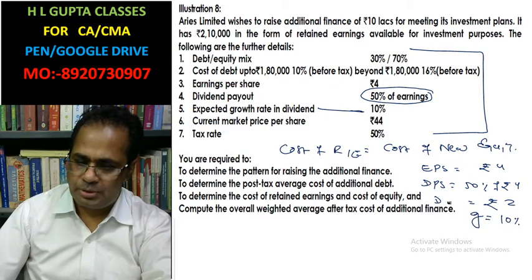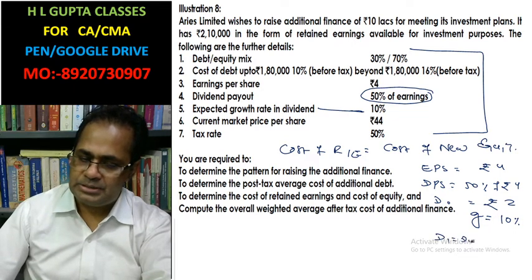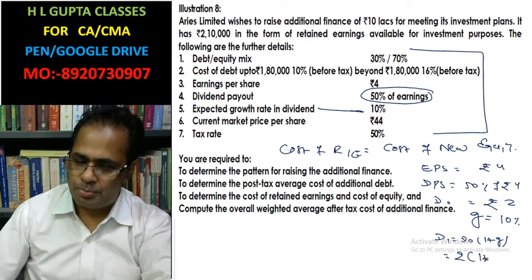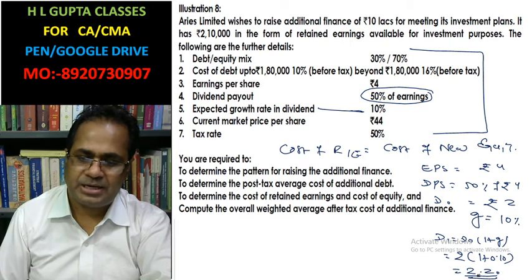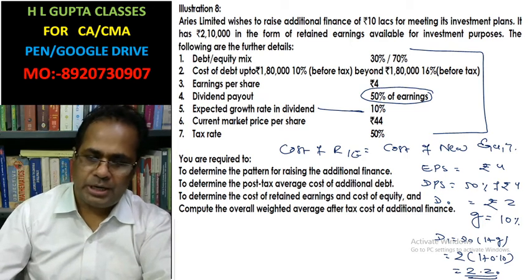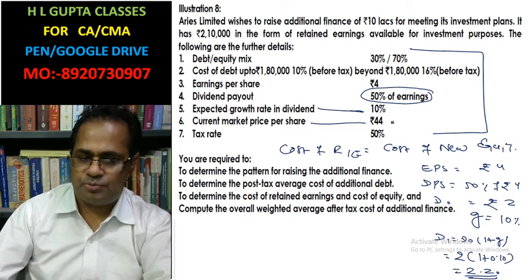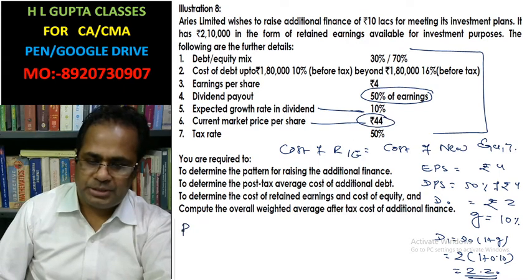This is assumed to be D0, and D1 equals D0 into 1 plus g, that is 2 into 1.10. This is 2.20, your expected dividend. Now, current market price of the share is rupees 44. Then P0 is given as rupees 44.